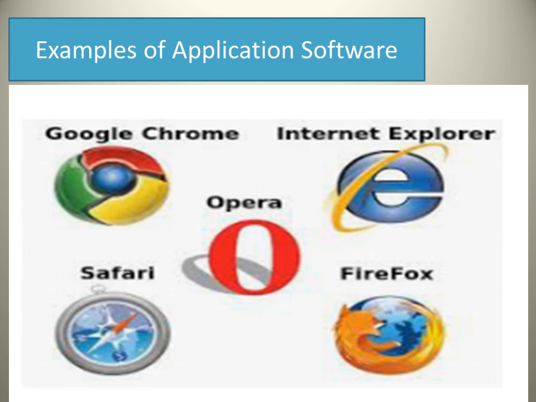Some examples of application software, as you can see on your screen, are Google Chrome, Internet Explorer, Opera Mini, Safari and Firefox. Some of these you may use in your daily life. For example, you can use Internet Explorer for the searching process. Similarly, all these types are designed for a specific purpose. So we can say that all these are examples of application software.